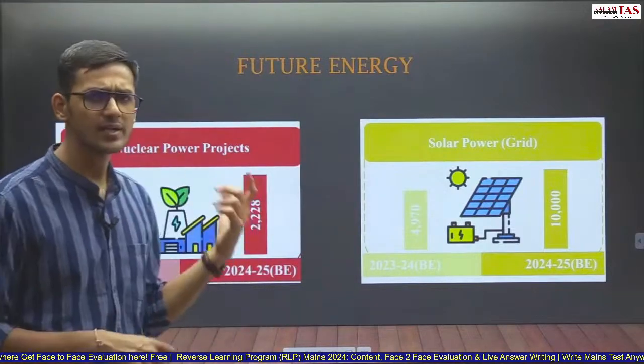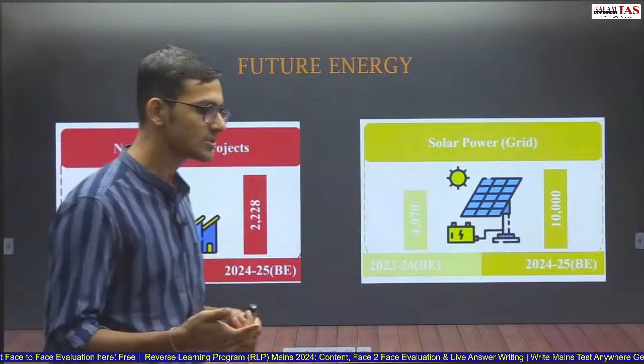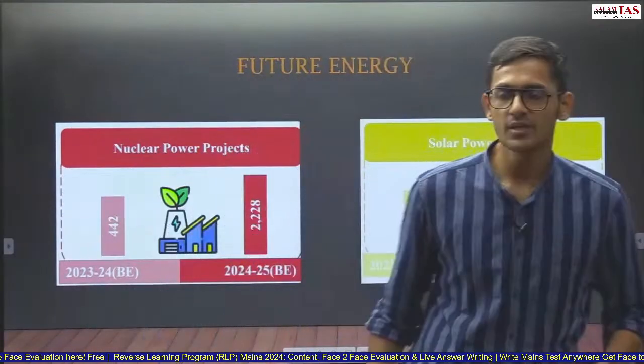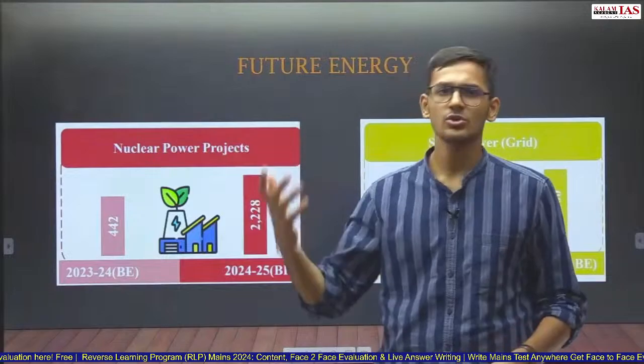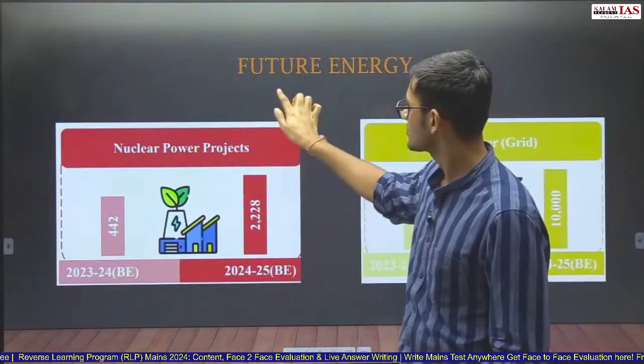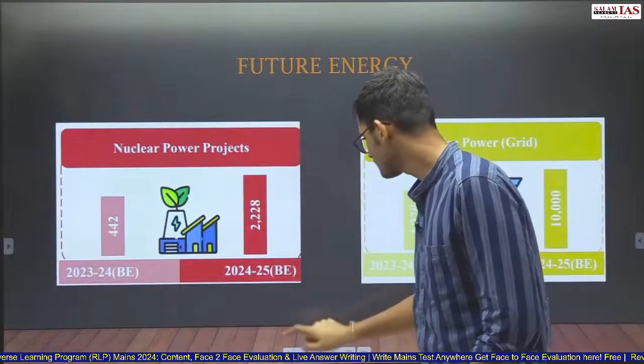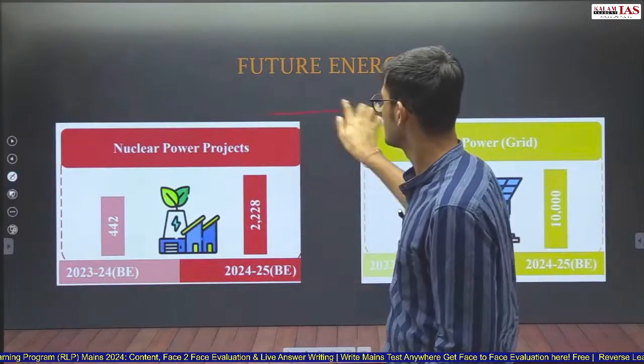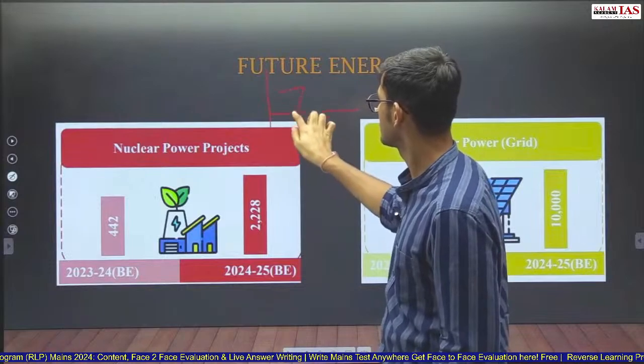Now, how to use this in your answer: if there is a question on nuclear energy or solar energy, after you write the introduction, just draw a small chart here, like this.